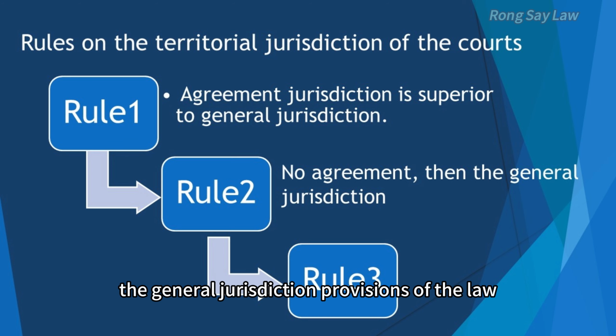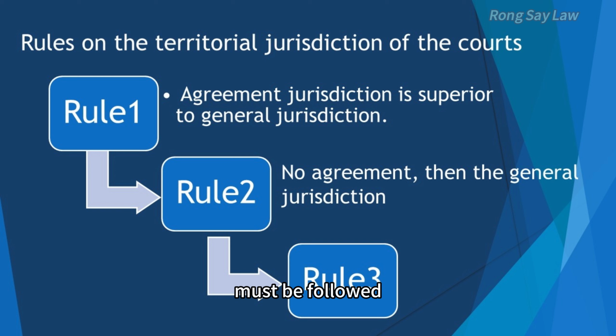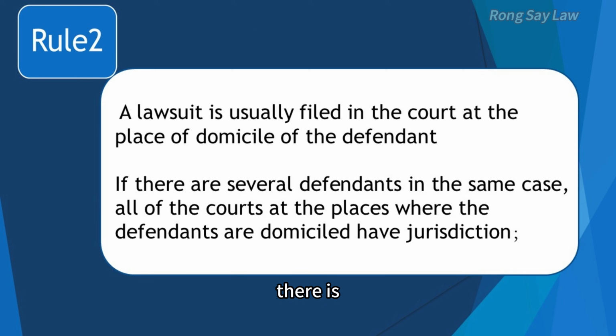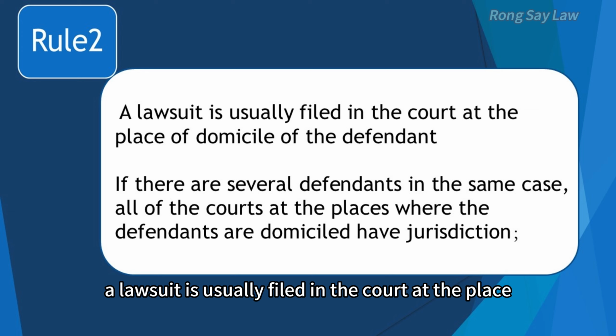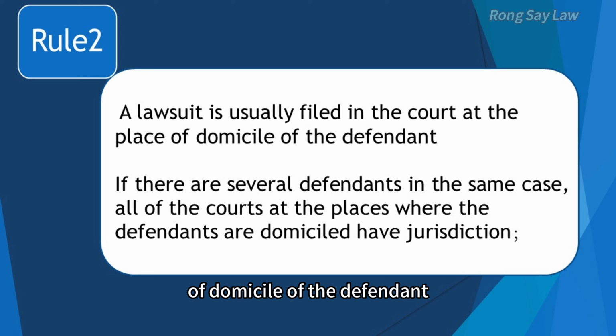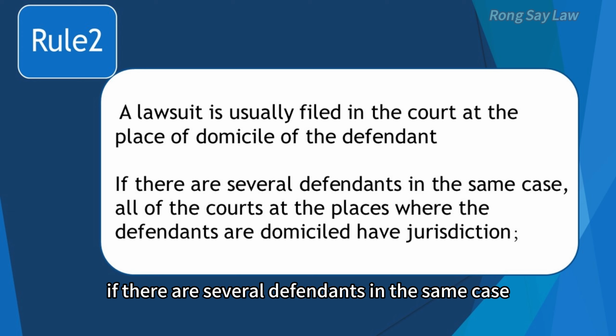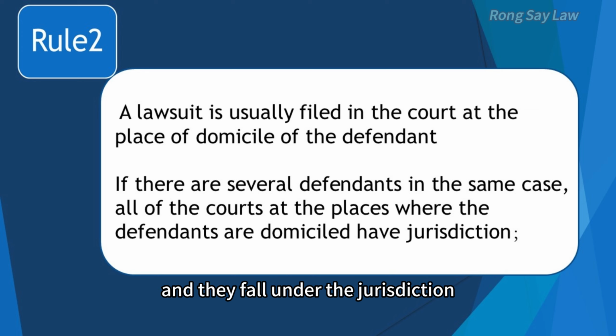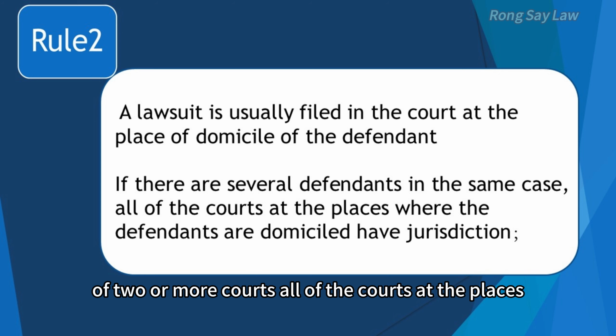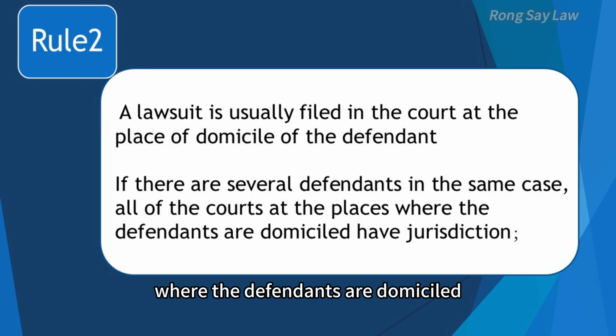Secondly, if there's no agreement for the choice of the court, or the agreement is unclear, then the general jurisdiction provisions of the law must be followed. That is, a lawsuit is usually filed in the court at the place of domicile of the defendant. Here, the defendant can be a person or a legal person or an organization. If there are several defendants in the same case, and they fall under the jurisdiction of 2 or more courts, all of the courts at the places where the defendants are domiciled have jurisdiction.